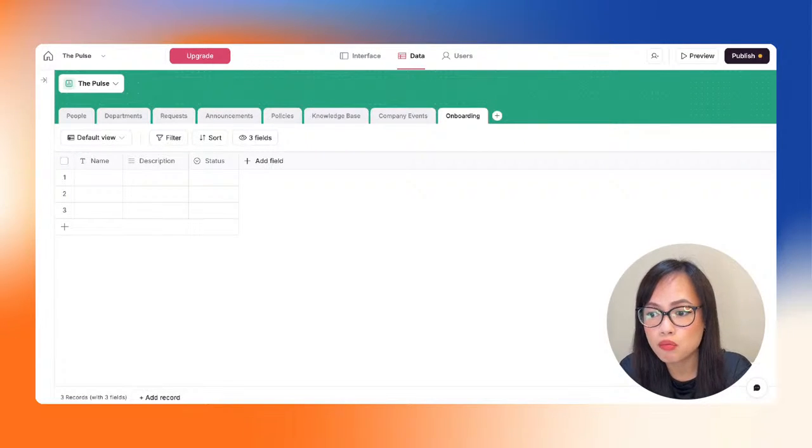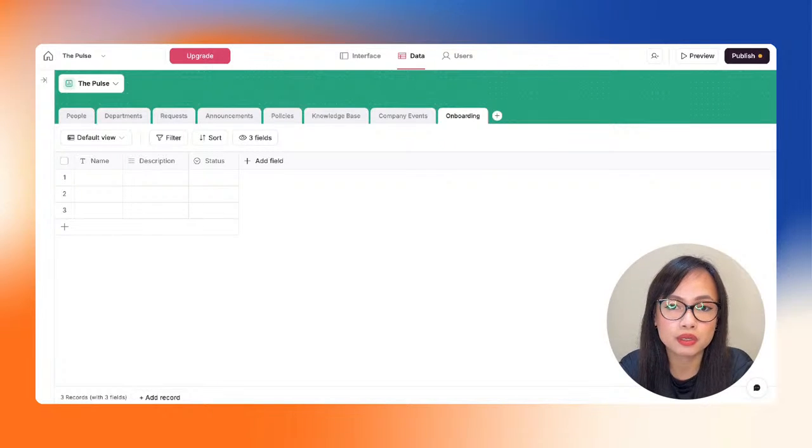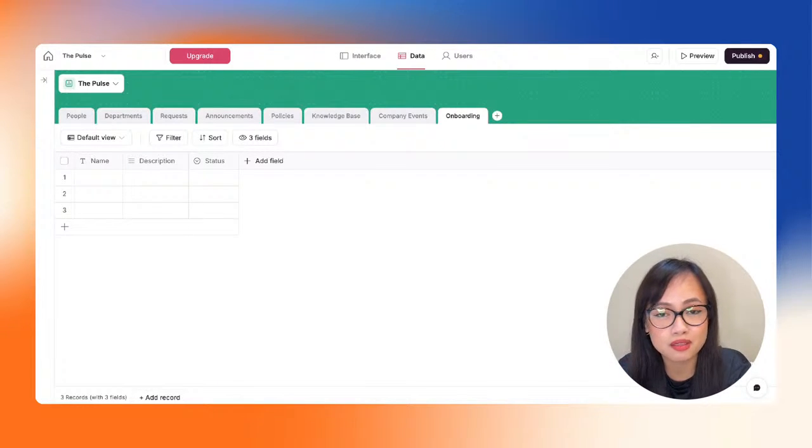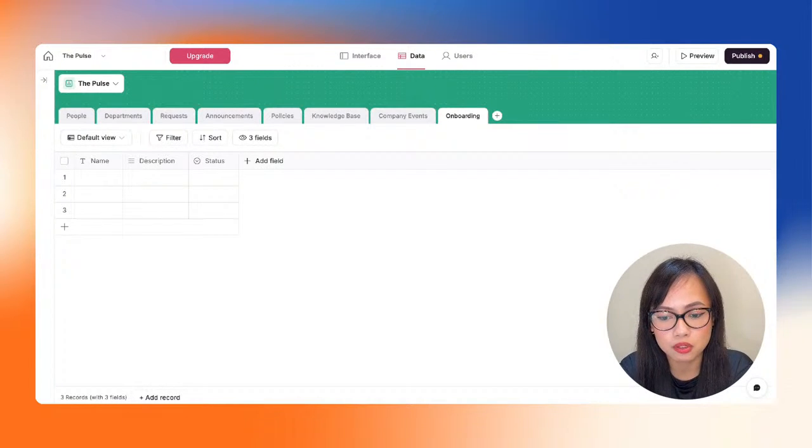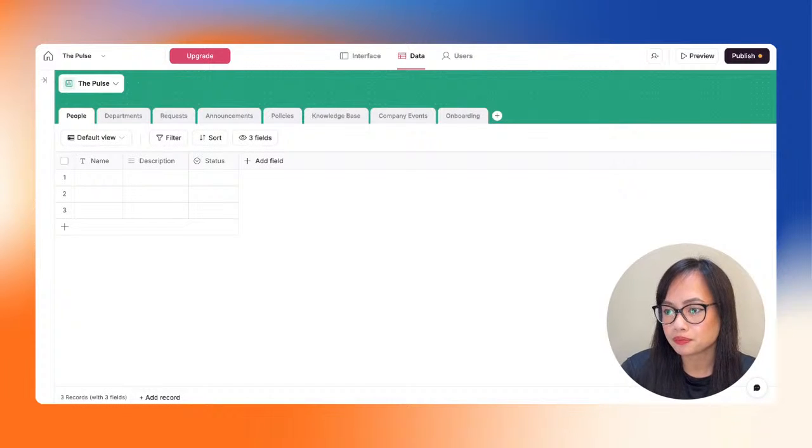We might add more of them later on as we go, because as we're building, we also just tend to get some newer ideas, and then we'll just add all of these tables later on. All right, so let's start with the people.